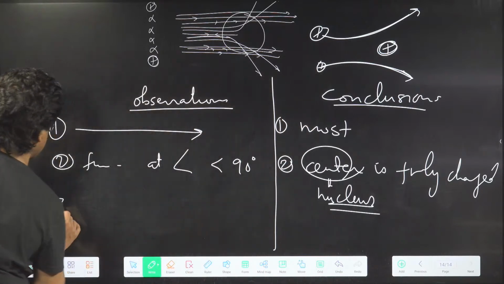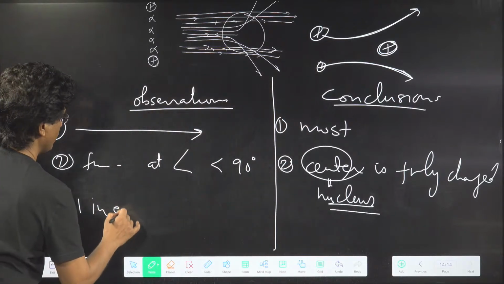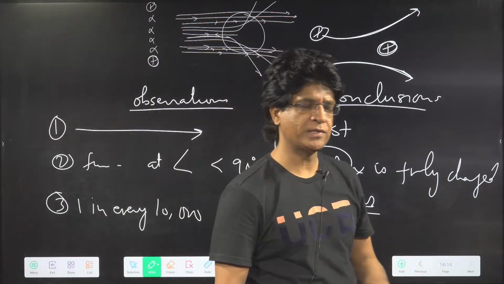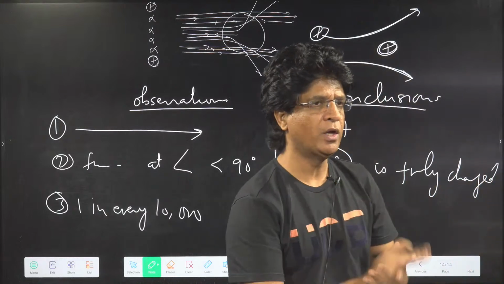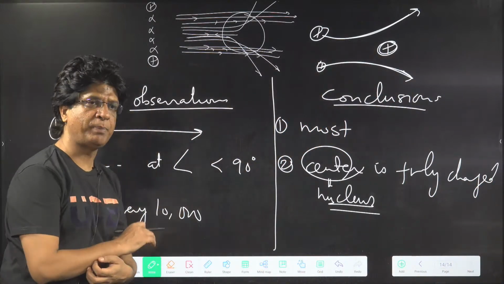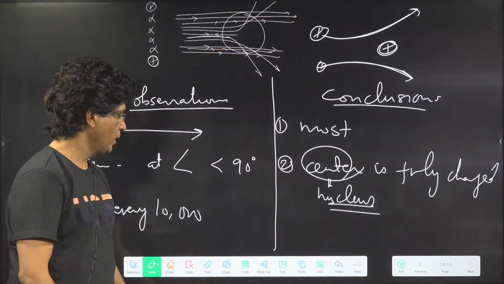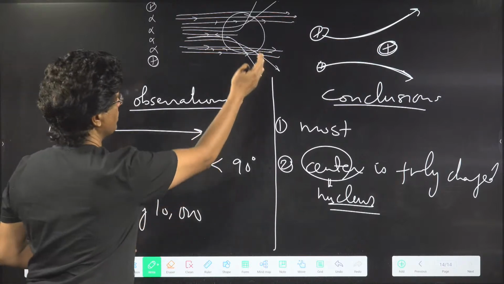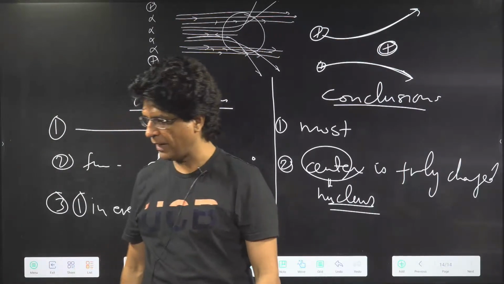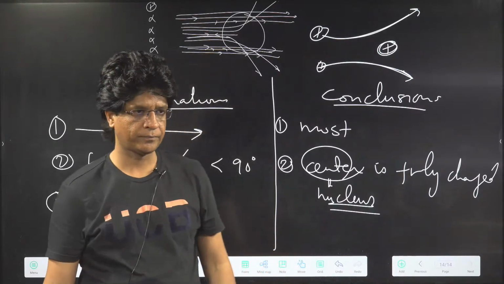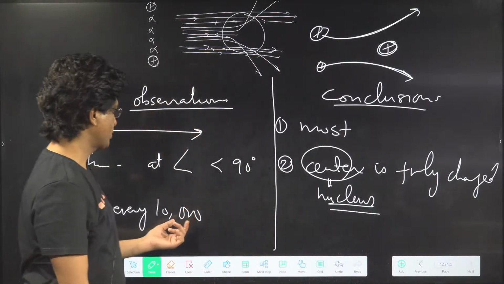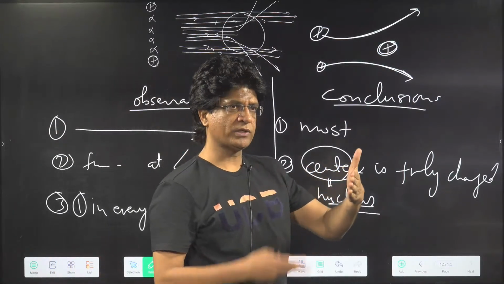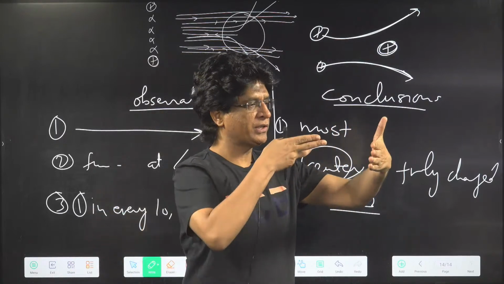The third observation was that one in every 10,000 particles, or in some books it is written as 20,000 particles, you take whatever you want to take, one particle was rebounding back. Now, this was the most surprising observation. Rutherford said it was like firing a bullet at a sheet of paper.